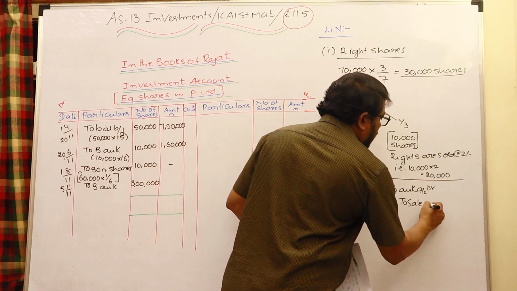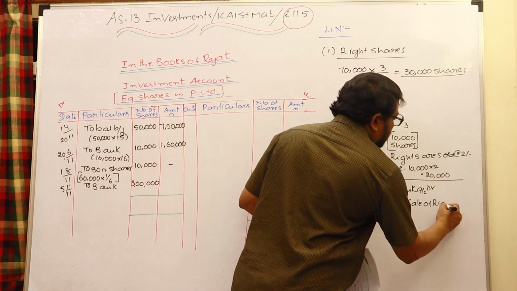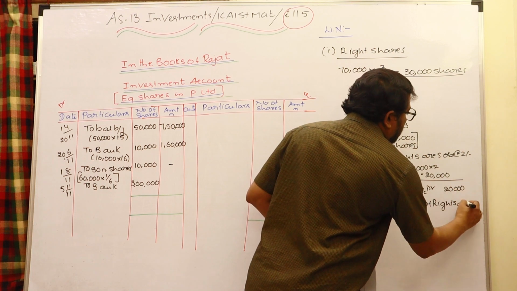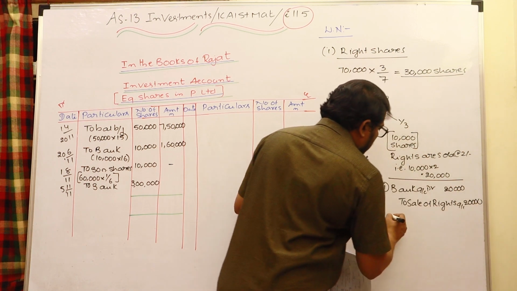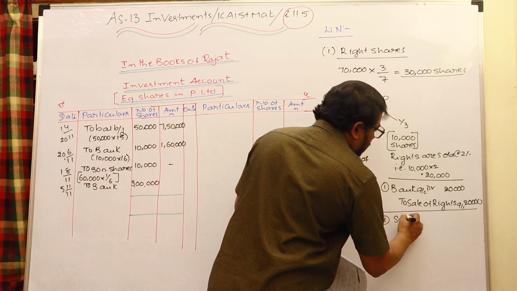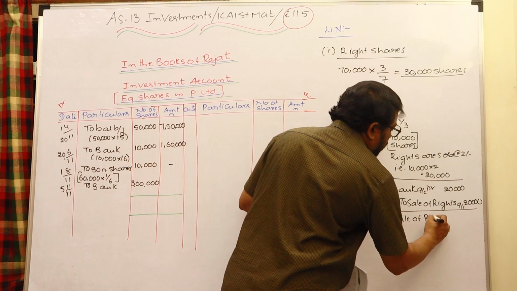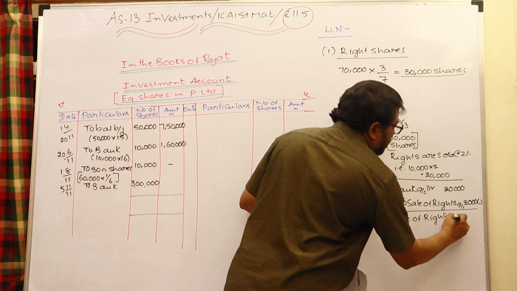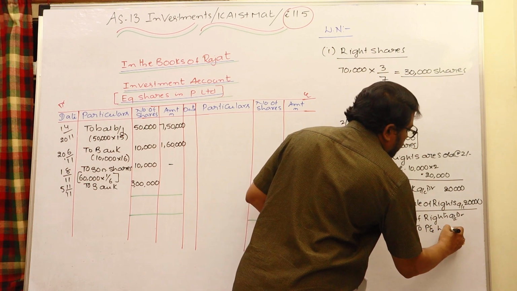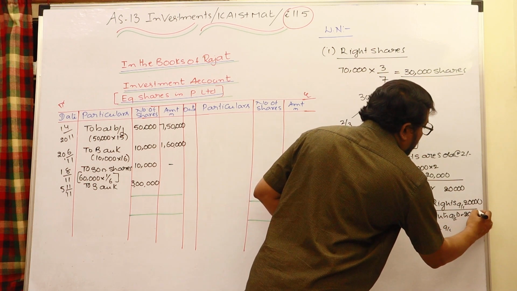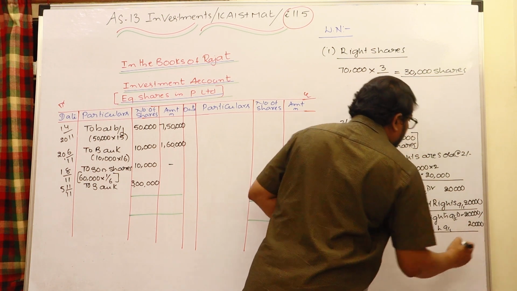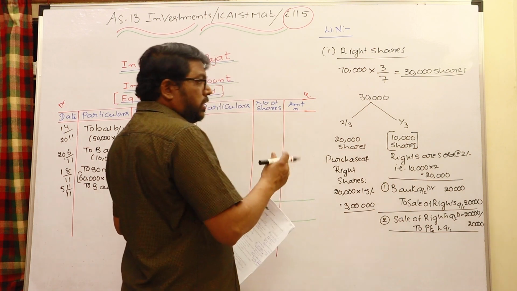Bank account debit to sale of rights account, 20,000. And that sale of rights is a revenue income transferred to the P&L account. Sale of rights account debit to P&L account, 20,000. That's all. So actually 70,000 shares are there.